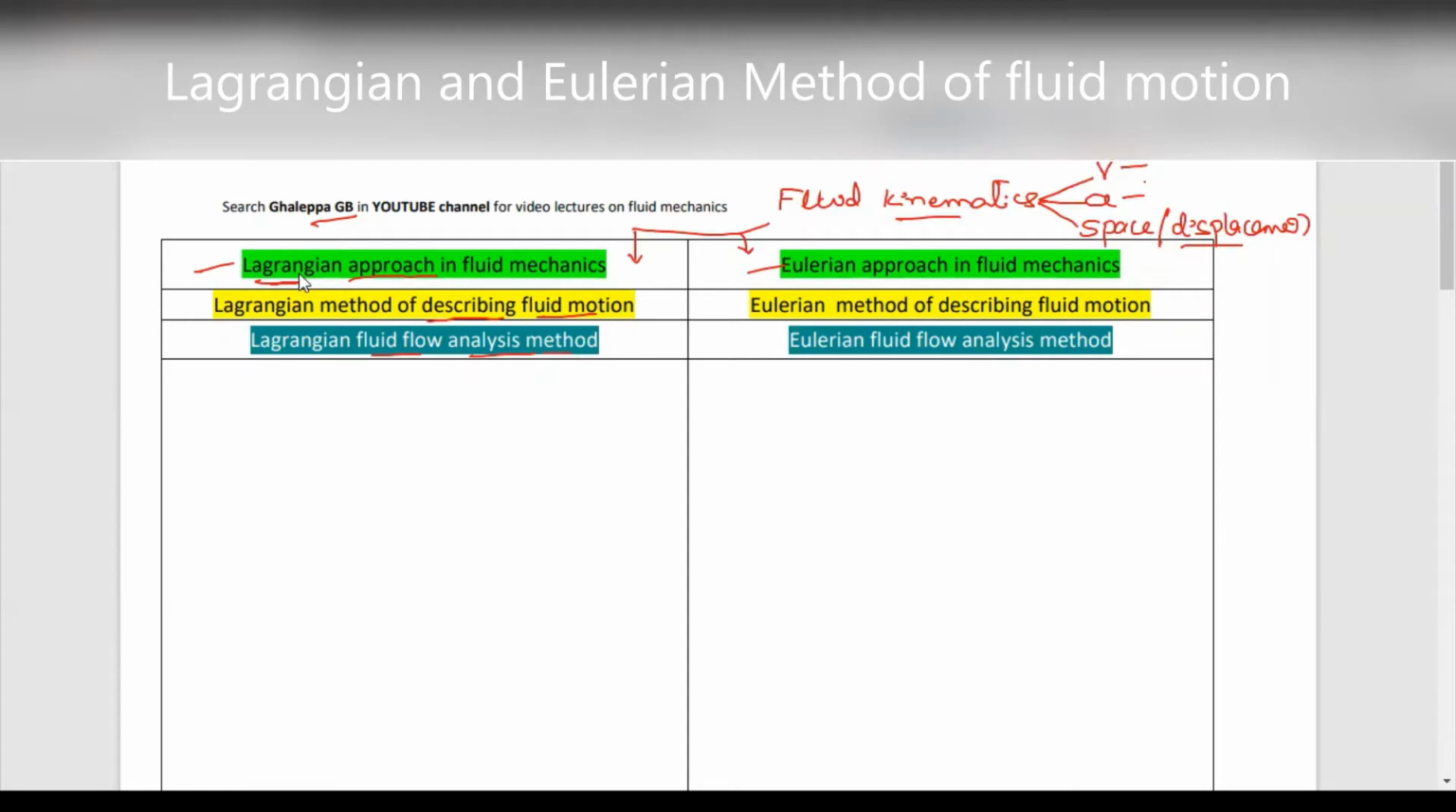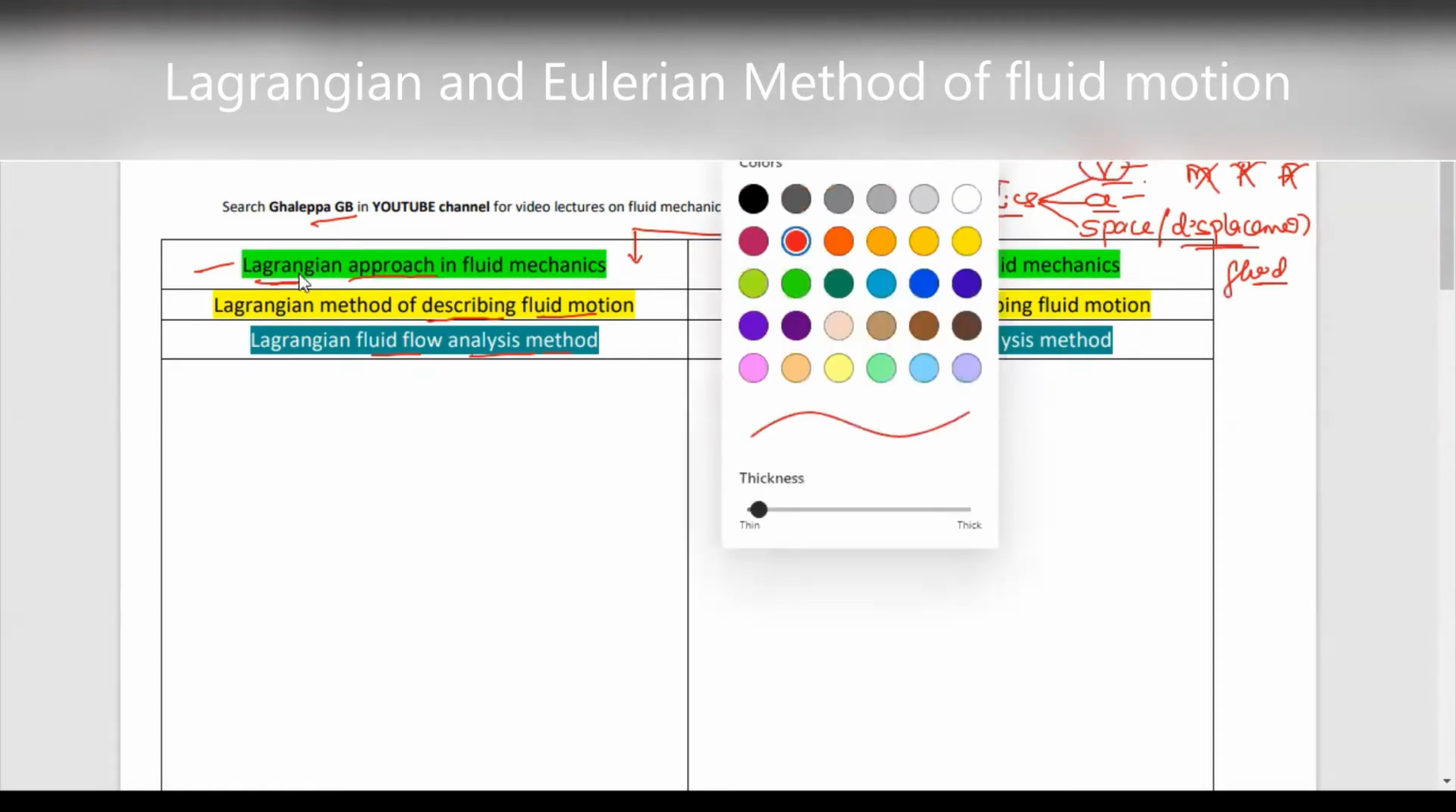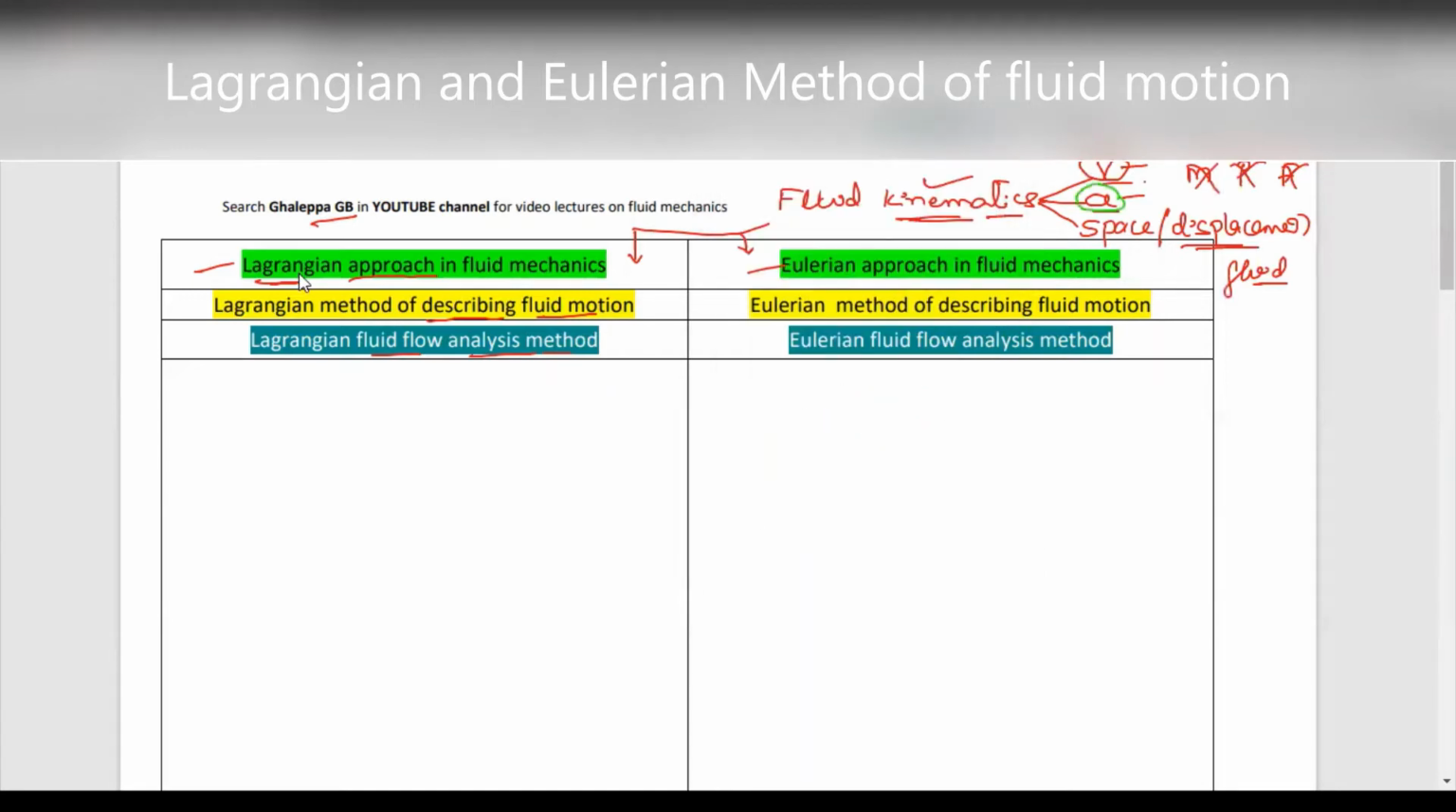We study these properties, velocity, acceleration, and displacement of the fluid particle, with respect to time. Time is also one parameter considered in fluid kinematics. We will not consider any pressure, force, or mass of the fluid. All these other properties are not considered in the fluid kinematics branch. Only velocity, acceleration, and displacement of the fluid particle will be studied. Keep in mind, in the Lagrangian approach also, we are dealing with only velocity, acceleration, and space coordinates or displacement of the fluid particle.